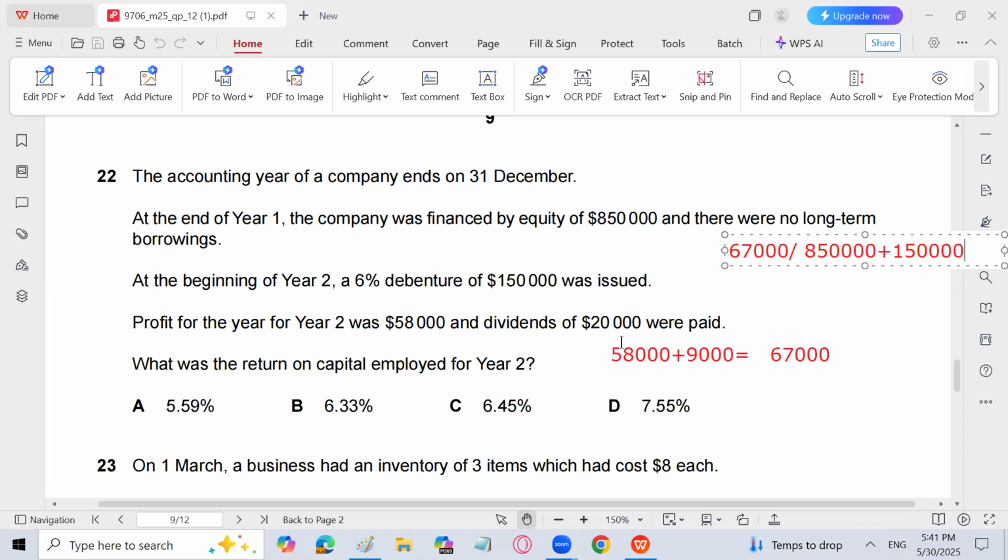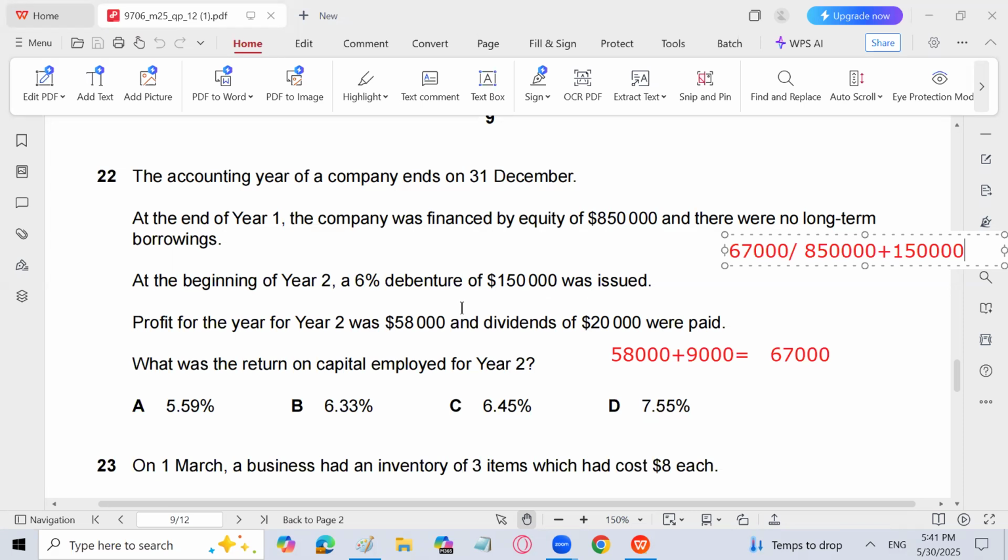Profit for the year 2 is 58,000 into 0.06, 9,000 is what comes. 58,000 plus 9,000, that is 67,000. Okay. So capital employed is capital plus non-current liability. So equity we have at the beginning of year 2, 6% debenture of 1,50,000 was issued.